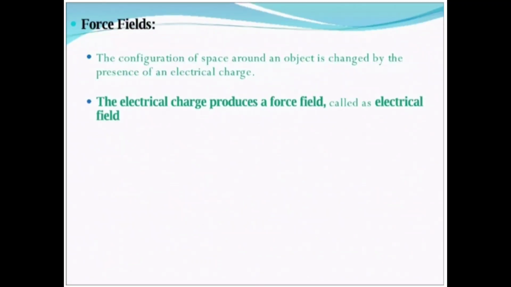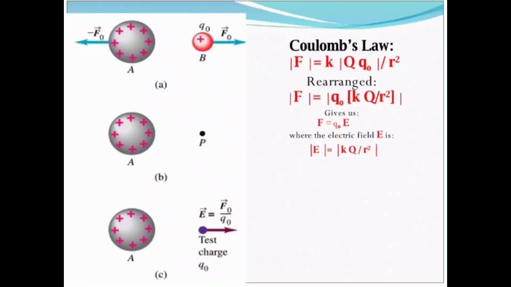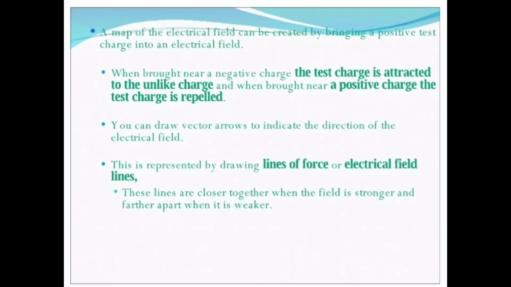Next one, force field. The configuration of space around an object is changed by the presence of an electrical charge. The electrical charge produces a force field called the electrical field. A map of the electric field can be created by bringing a positive test charge into an electrical field.